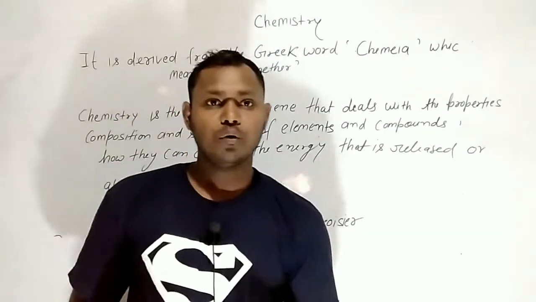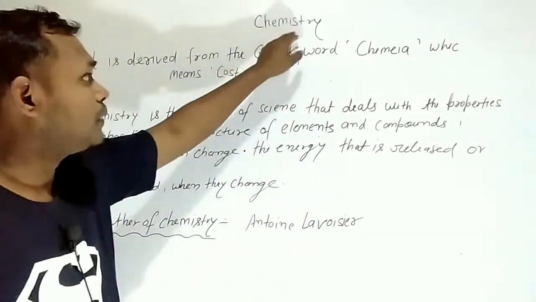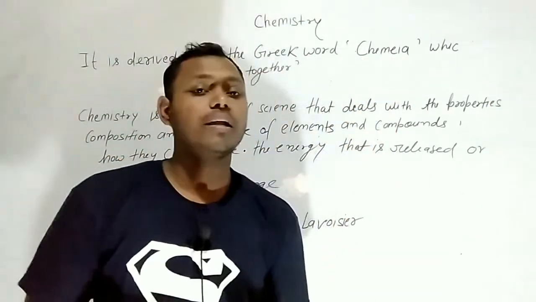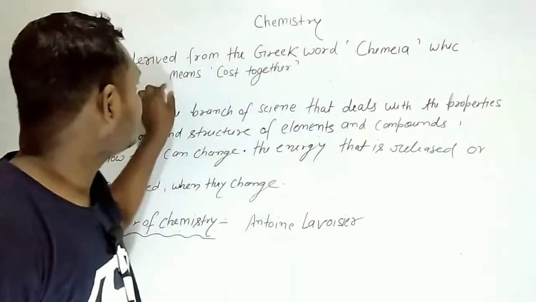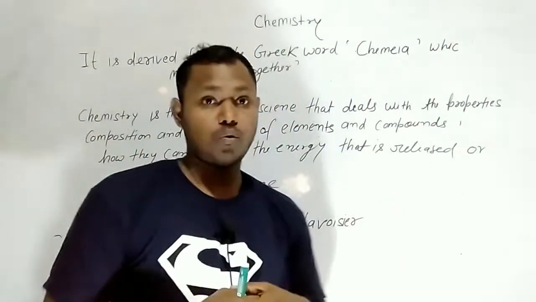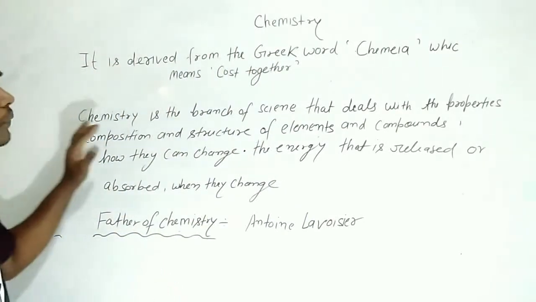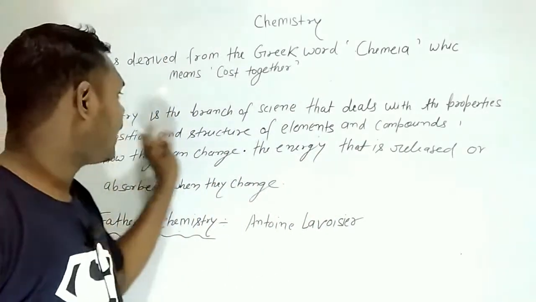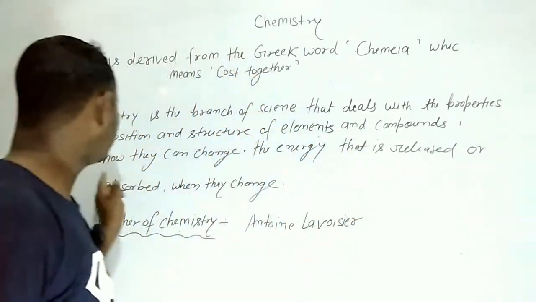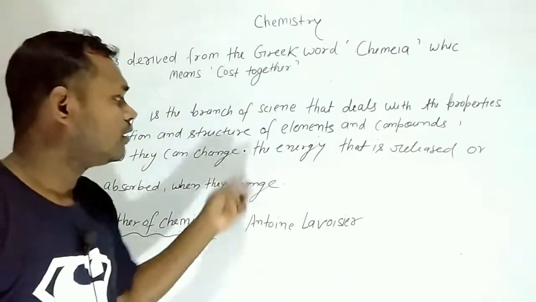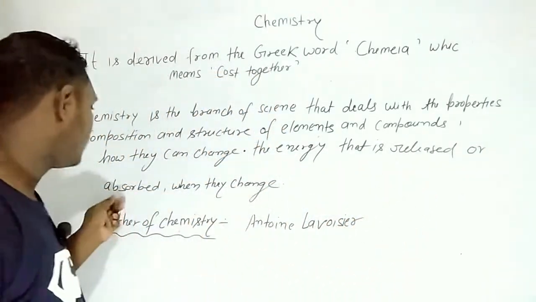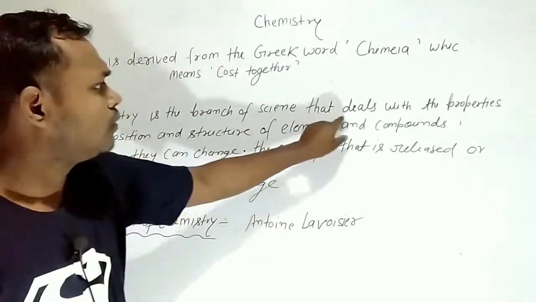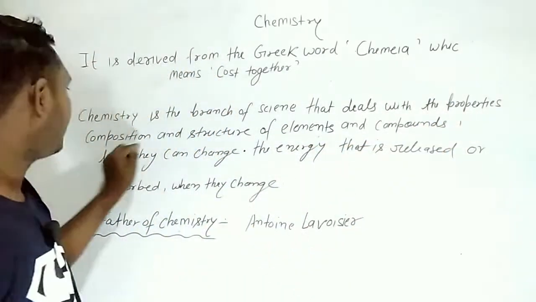Okay. Now we are talking about chemistry. The word chemistry is derived from the Greek word chemia. In some places it is written chemia. Okay, which means cast together, pour together. Chemistry is the branch of science that deals with the properties, composition and structure of elements and compounds, how they can change, and the energy that is released or absorbed when they change. What does it mean? It deals with the properties and composition.